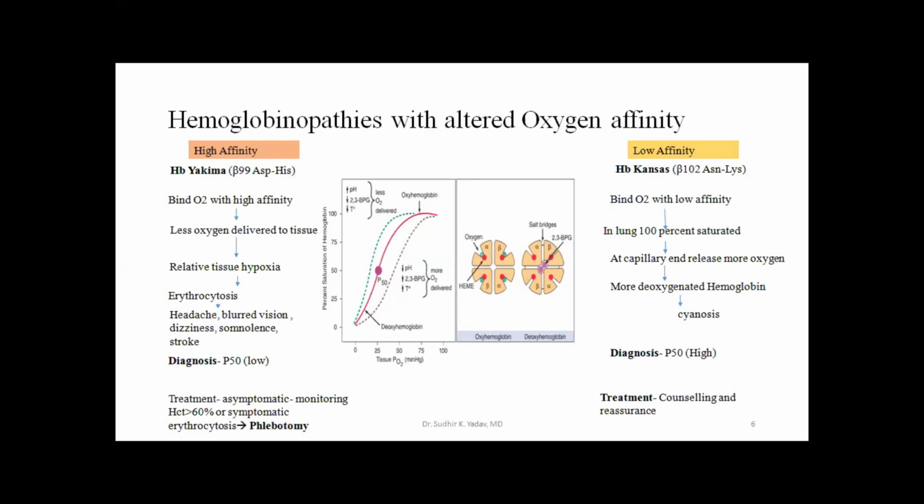So a greater number of deoxygenated hemoglobin will be there, so these patients present with cyanosis. So high affinity patients present with erythrocytosis, while low affinity patients present as pseudoanemia, meaning hemoglobin is low but there is no hypoxia, and there is cyanosis. If you estimate the P50 value, it will be high. And usually these low affinity hemoglobin people do not require any treatment. Only counseling and reassurance suffice for these patients. But in high affinity, they sometimes require phlebotomy.